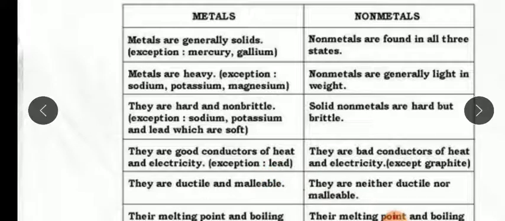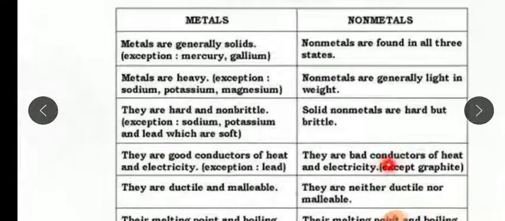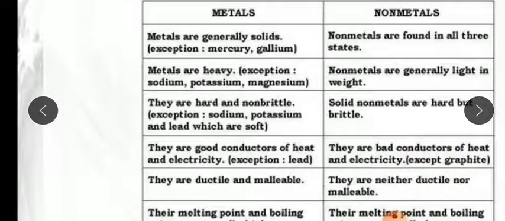But non-metals are bad conductors. They do not conduct heat or electricity, except graphite. So a few non-metal exceptions and a few metal exceptions are there. Metals are ductile, which means we can easily draw or stretch them into wires, and when we beat the metal, we can make sheets also.